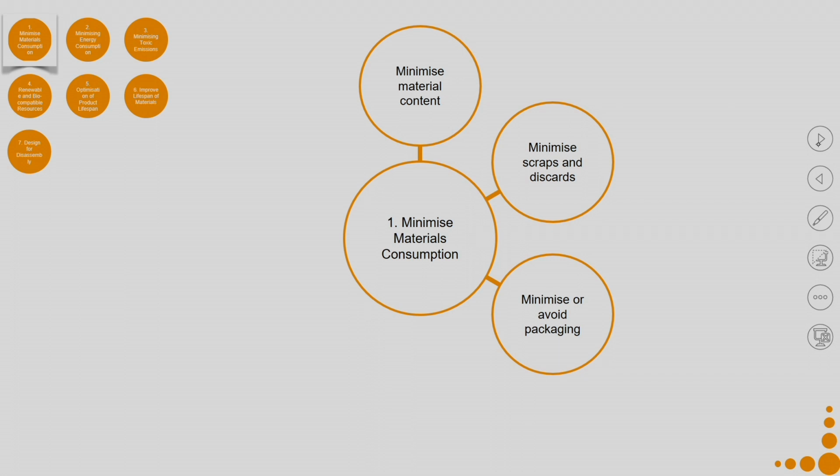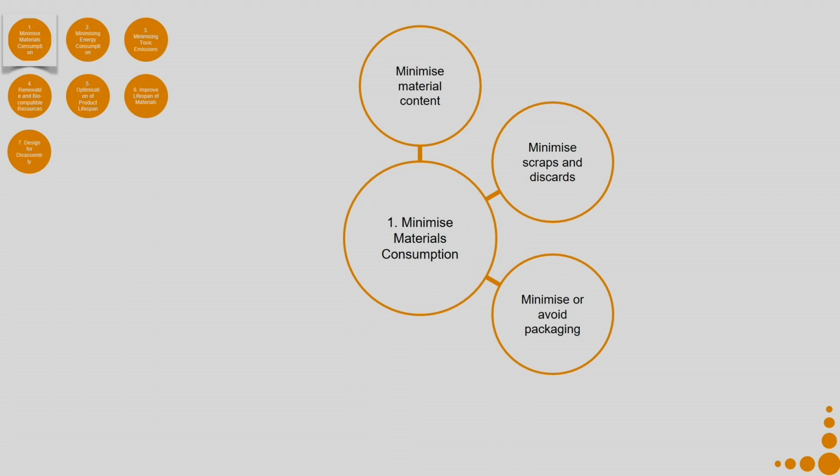Then minimize or avoid packaging. Say for example, if I have a pen which is very fragile, because I designed it in that particular manner, I will have to have additional layers of packaging on top of it, so that it does not get damaged during transportation or while it is being displayed in a shop.